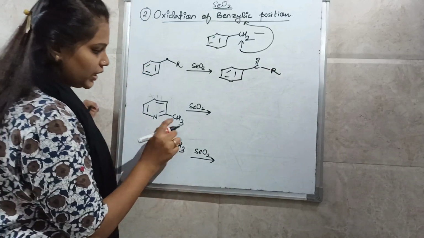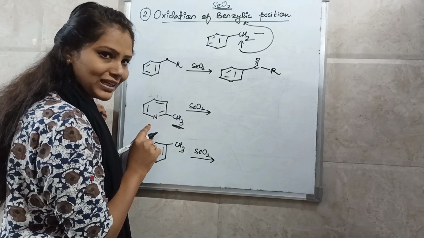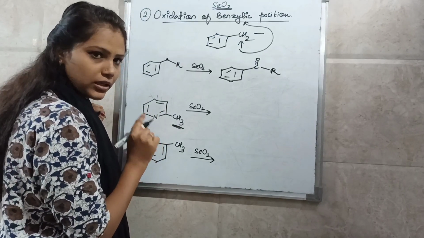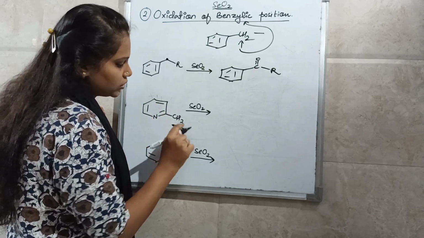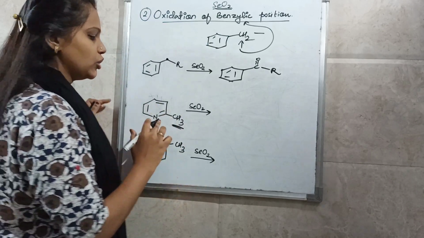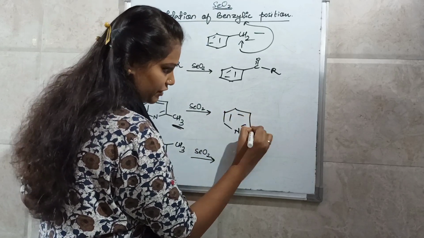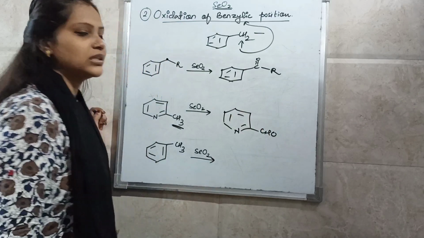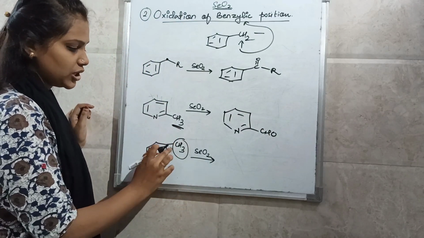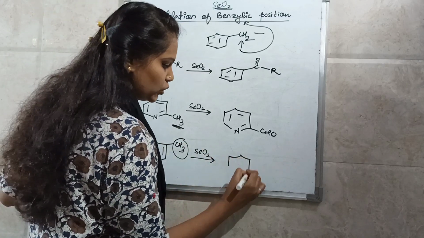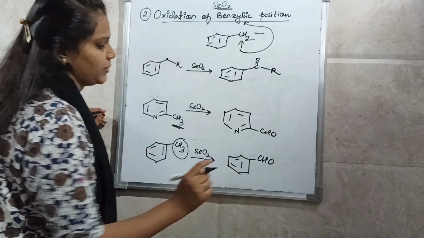group. Now here, this is nothing but a benzylic group because it is attached to an aromatic ring. Though it is not a benzene, it is a pyridine, but this is an aromatic ring. So this will also be considered a benzylic position. So this will also oxidize, and as it is CH3, CH3 will convert into aldehyde and you will get CHO as a product. And here also this position is a benzylic position. So this CH3 will convert into aldehyde and you will get benzaldehyde as a product.